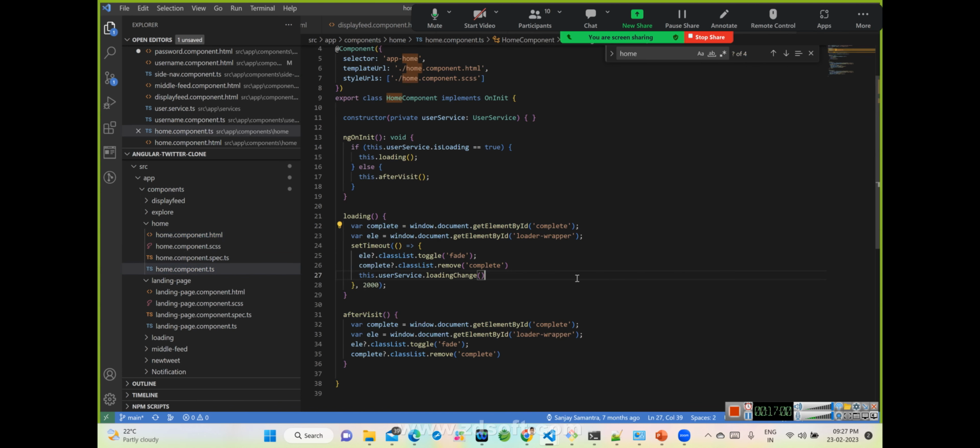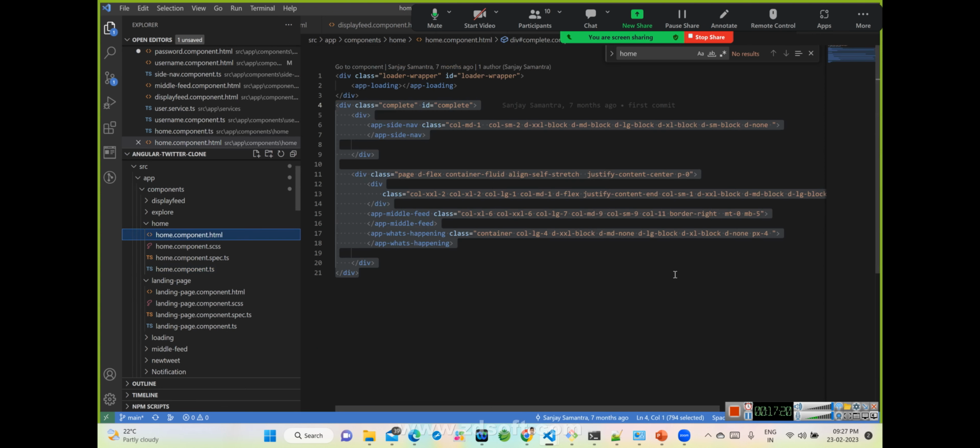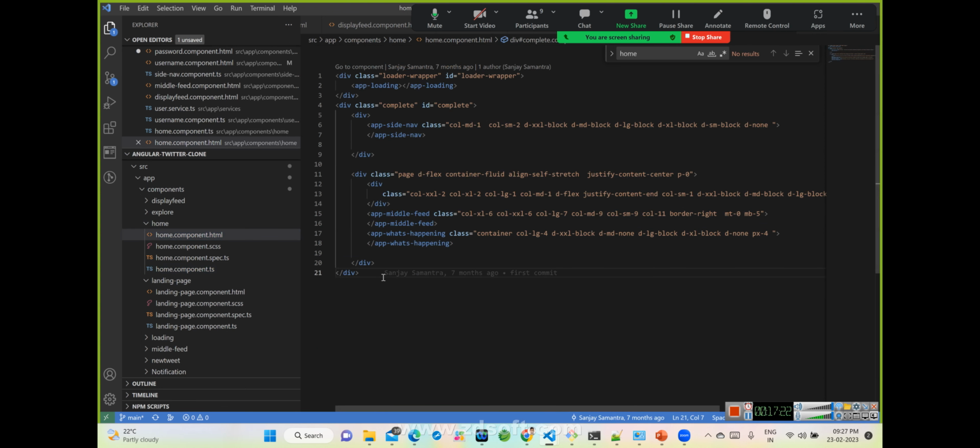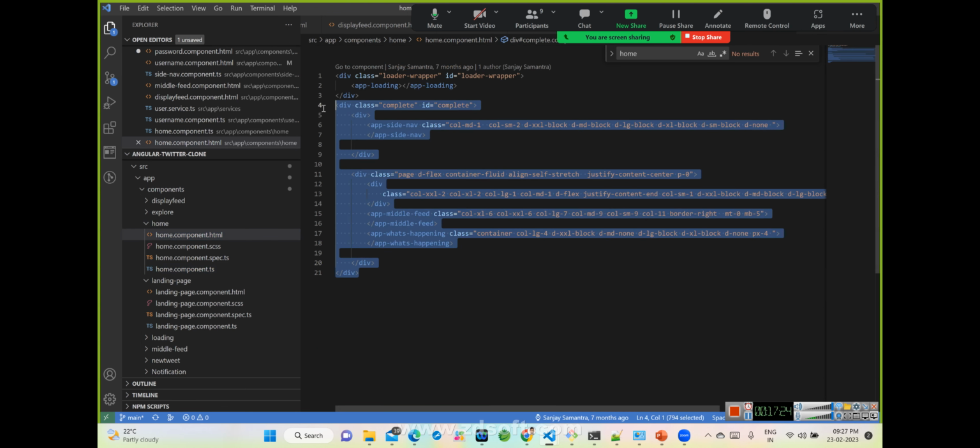So we are writing some logic to handle that thing. Similarly, after this is done, we are calling another logic after visits, just removing this after someone visits. So that kind of thing we are doing, okay? So the show hide logic is written, nothing else. But let's concentrate on this portion now.